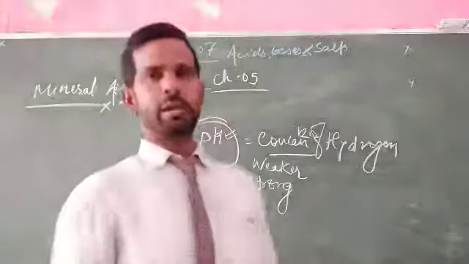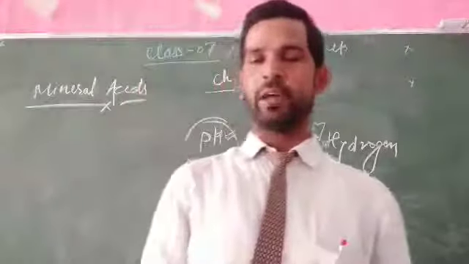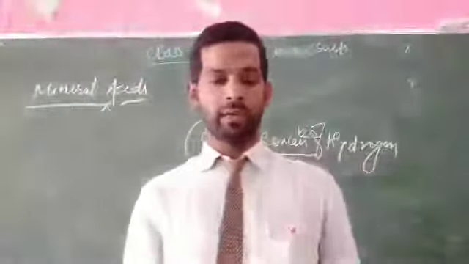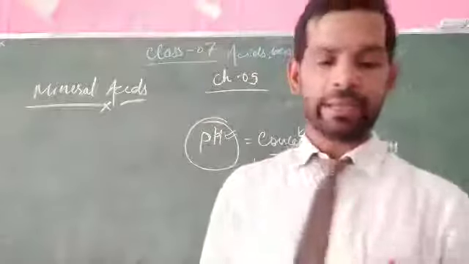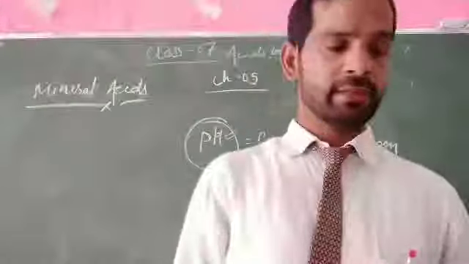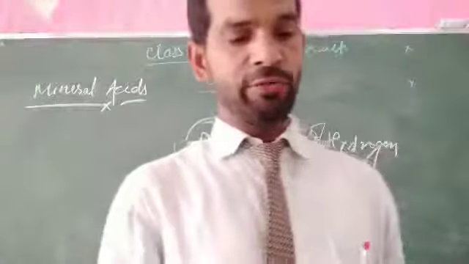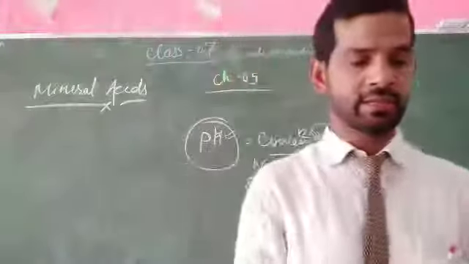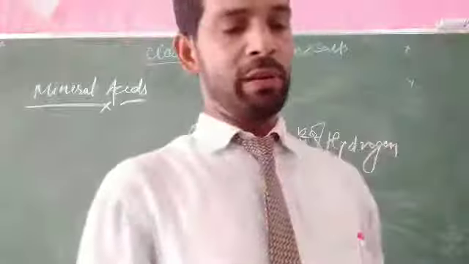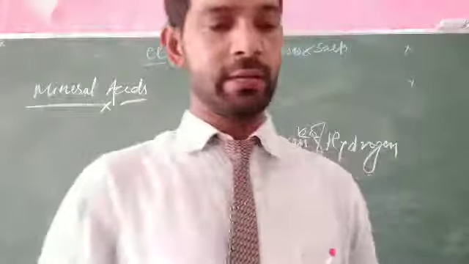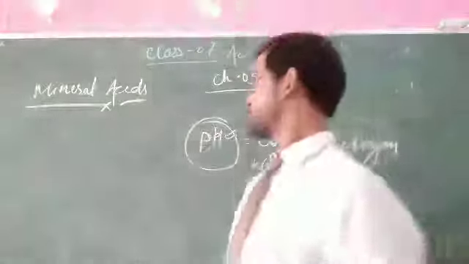So totally it depends on the concentration of hydrogen present in a particular substance that makes it either a strong or a weak acid. The amount of hydrogen ions present in the substance matters. Mineral acids like nitric acid, sulfuric acid, and hydrochloric acid are called strong acids.